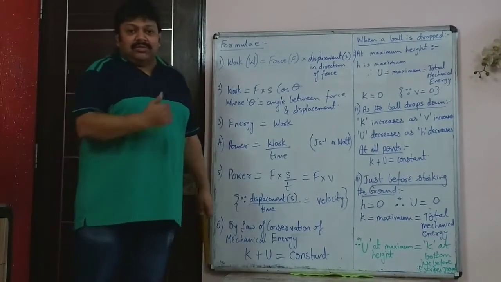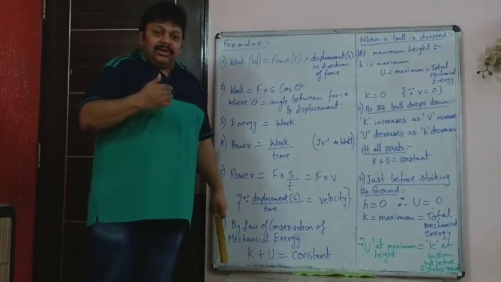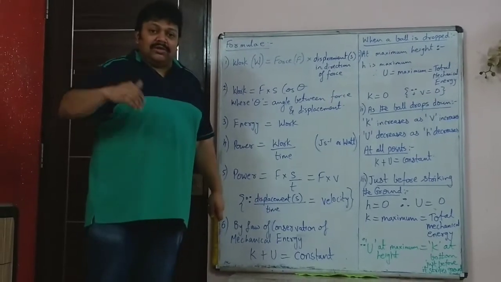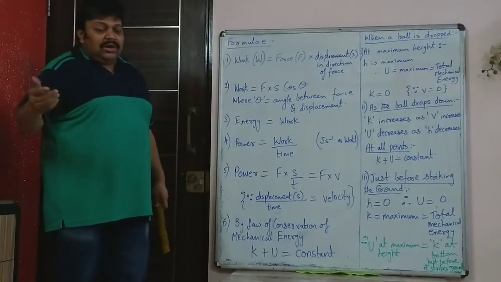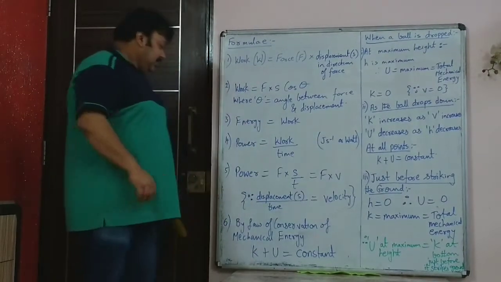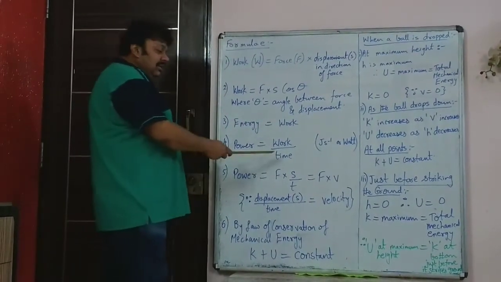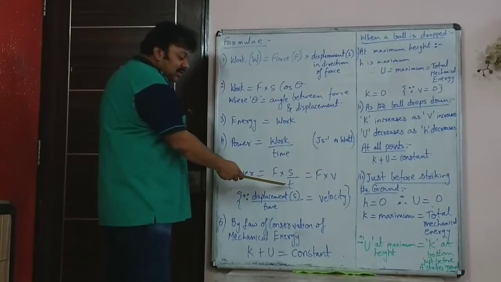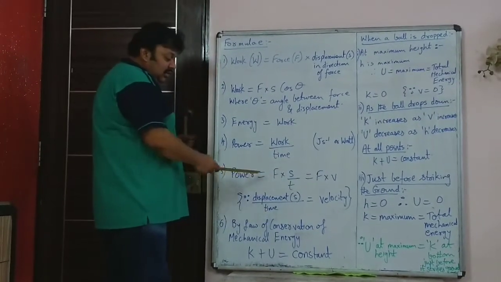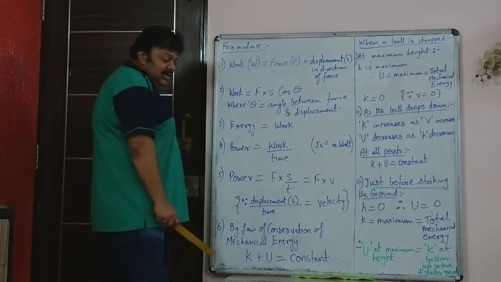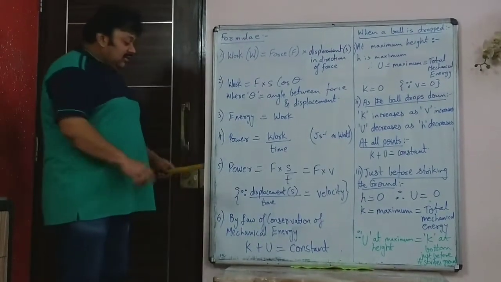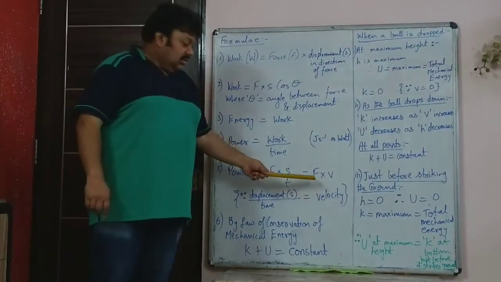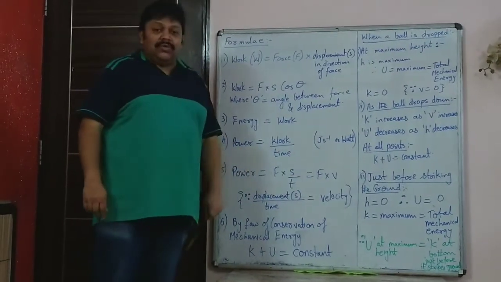If such a statement comes in the question, that means the energy consumed per second is 10 joule, which means the power is 10 watt. So power, another way you can write: work is F into S and time is T. So power is F into S upon T. Displacement upon time is velocity, so this is another unit of power. That is, power is F into V.